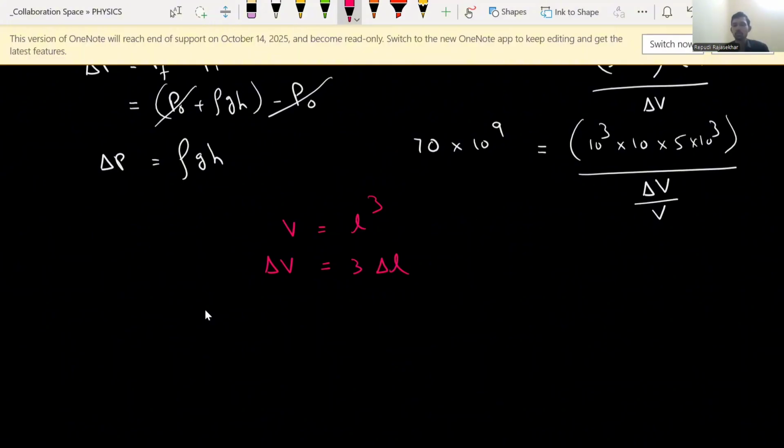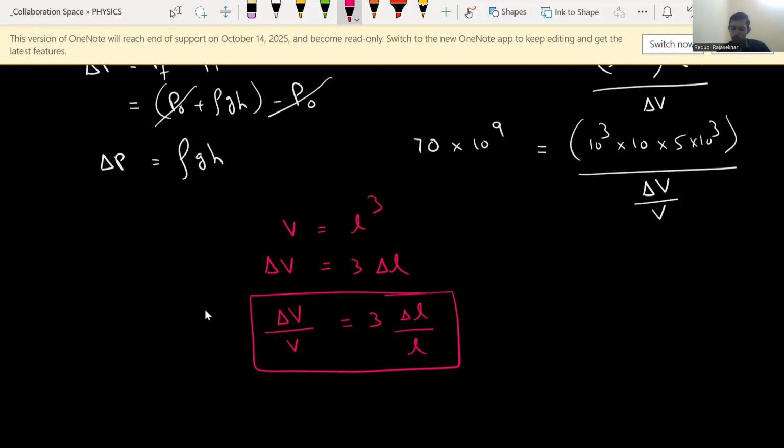This is not differentiation. Differentiation is different. If you apply differentiation here, for L cube you will write 3 L square dl, you have to write partial differentiation. That is not the matter here. The error methods you all learned in units and measurements, that we need to apply. So V equals L cube, so delta V equals 3 times delta L. So from this, how to write delta V by V? Just divide these two: 3 times delta L divided by L.